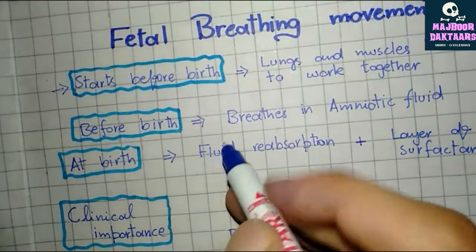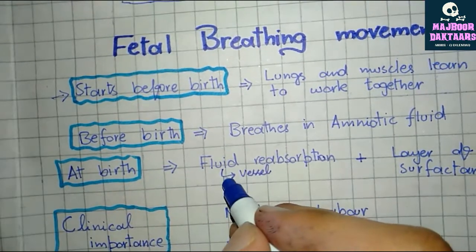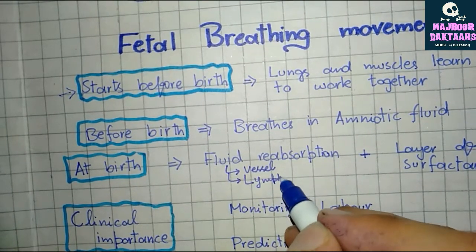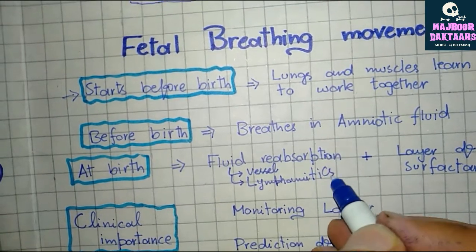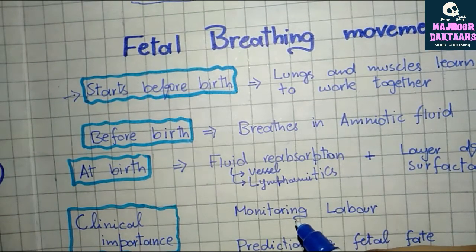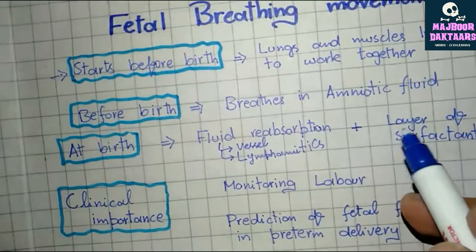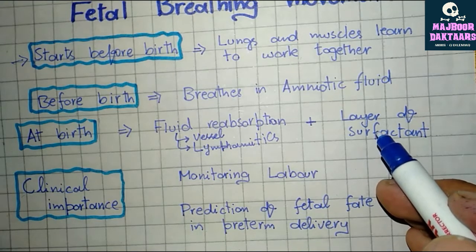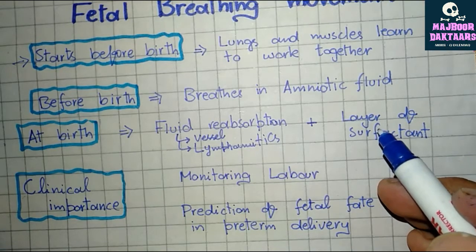At birth, the amniotic fluid is absorbed into vessels, including arteries, veins and capillaries, is also absorbed into lymphatics, and is also released by the fetus from its mouth and nose due to pressure via vaginal delivery. So fluid is removed from the fetus and a layer of surfactant is left behind in the alveolar epithelium, which decreases the surface tension, preventing atelectasis during expiration.